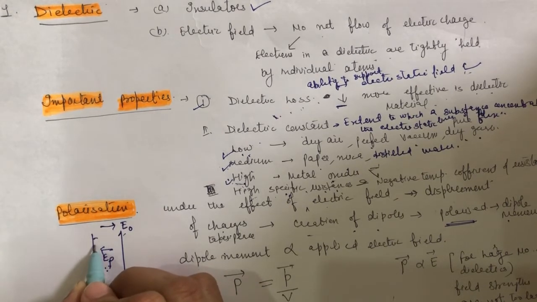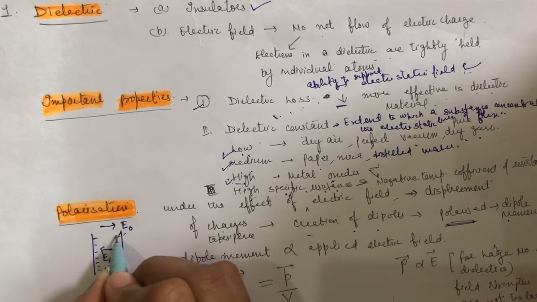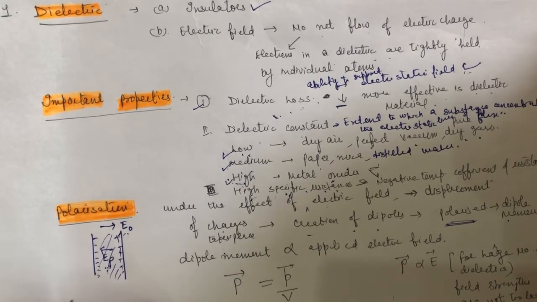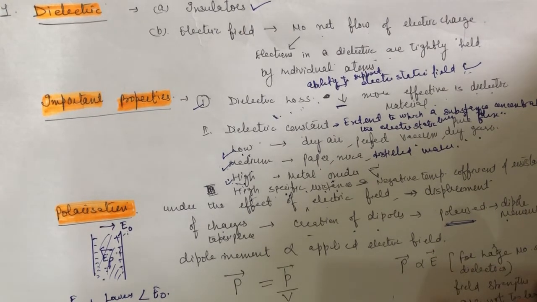Inside the dielectric, this acts opposite to the applied field, and the net electric field is less than the applied field, so the net field will be E naught minus EP. So when a dielectric is polarized, it reduces the electric field in the interior.